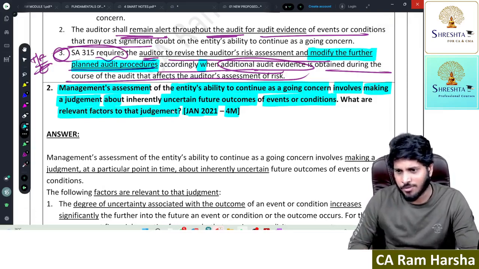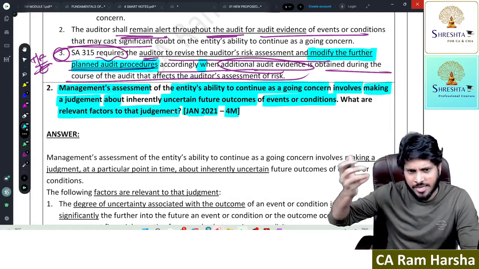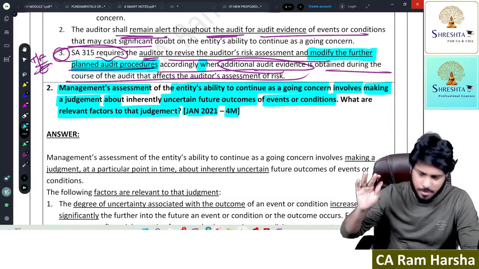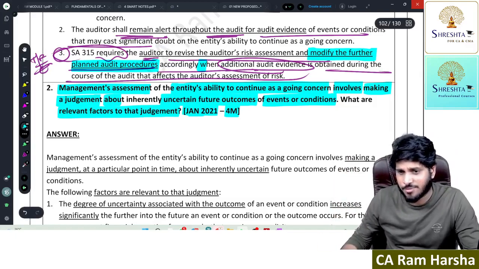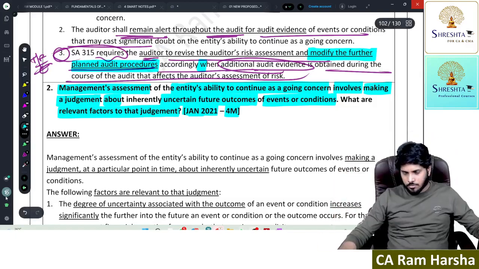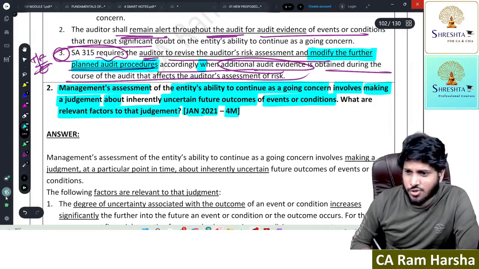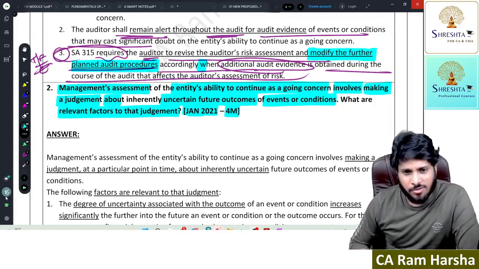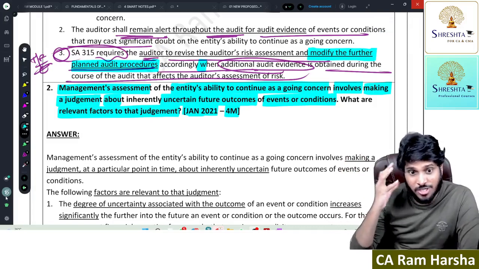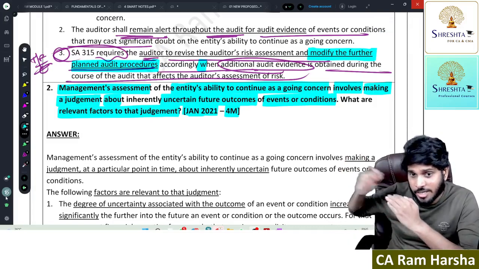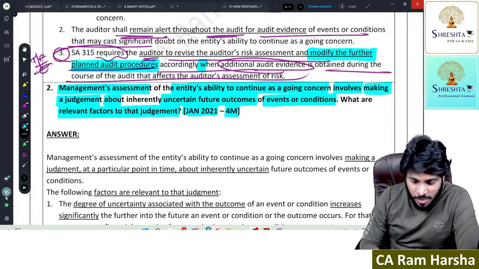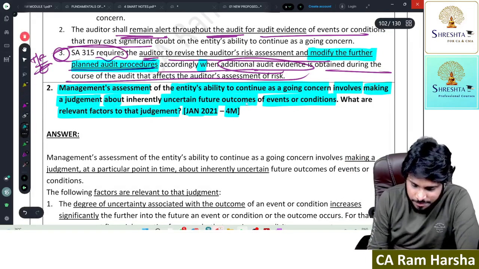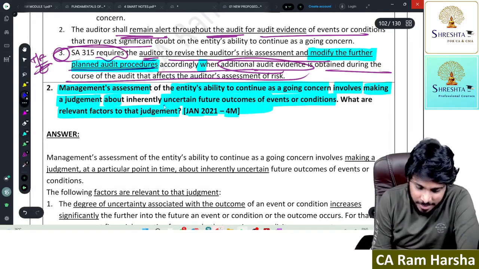What is this question? When management is making the going concern assumption, just a minute. Yes. So what is this question? The going concern assumption involves some assumptions, right? Whether the company can continue in the future or not. Yes or no? It depends upon some uncertain future outcome.